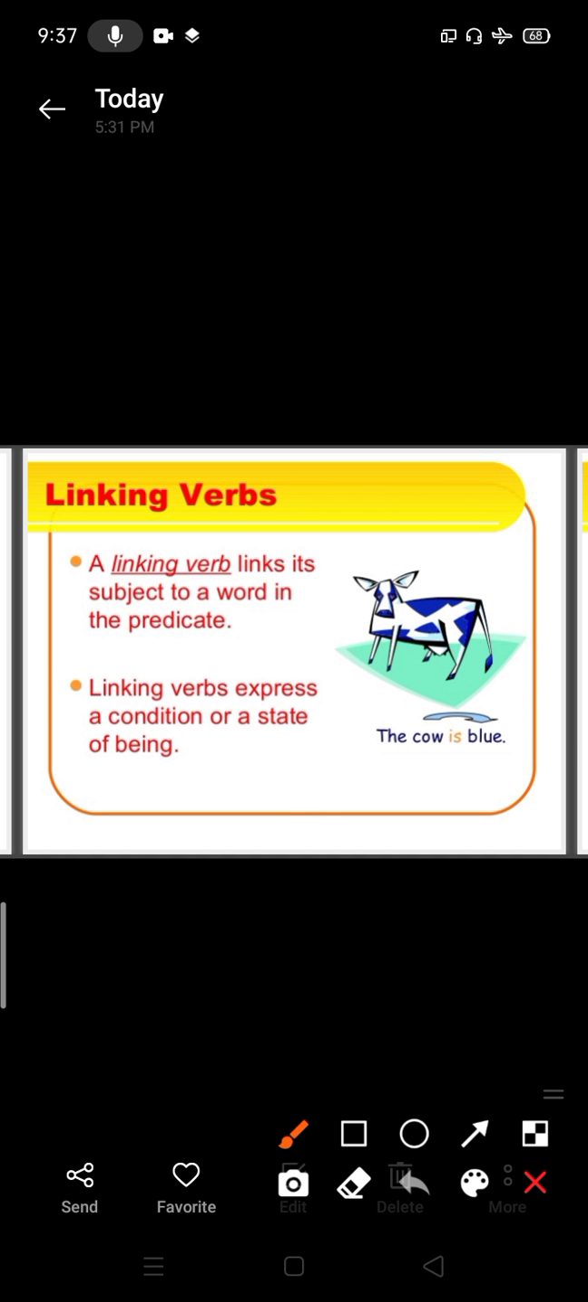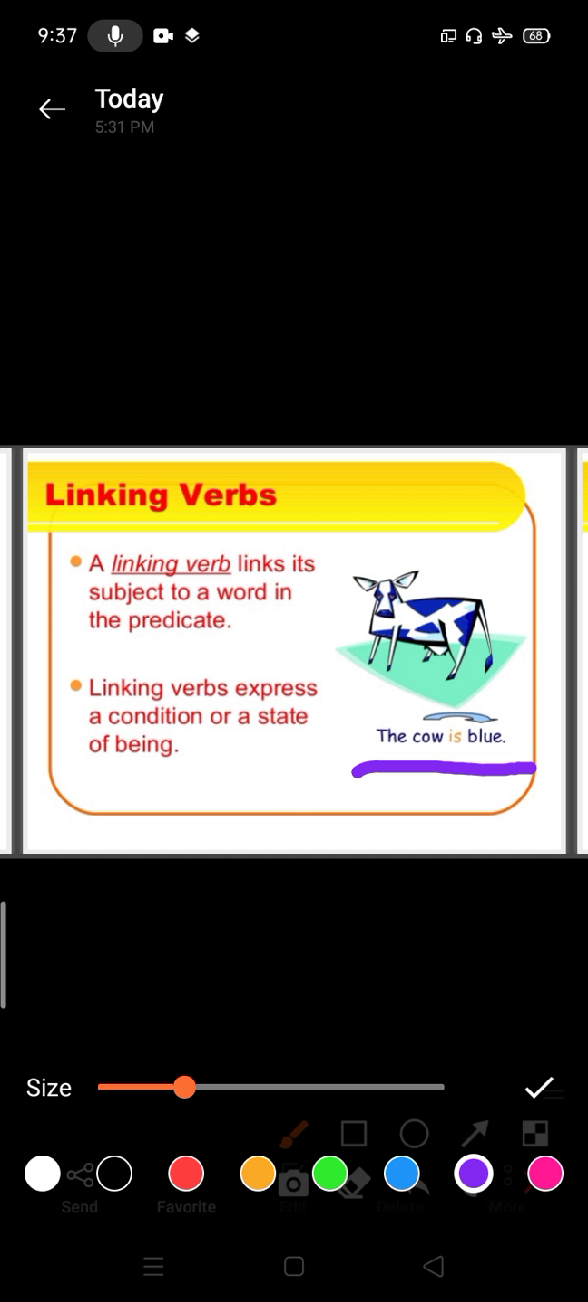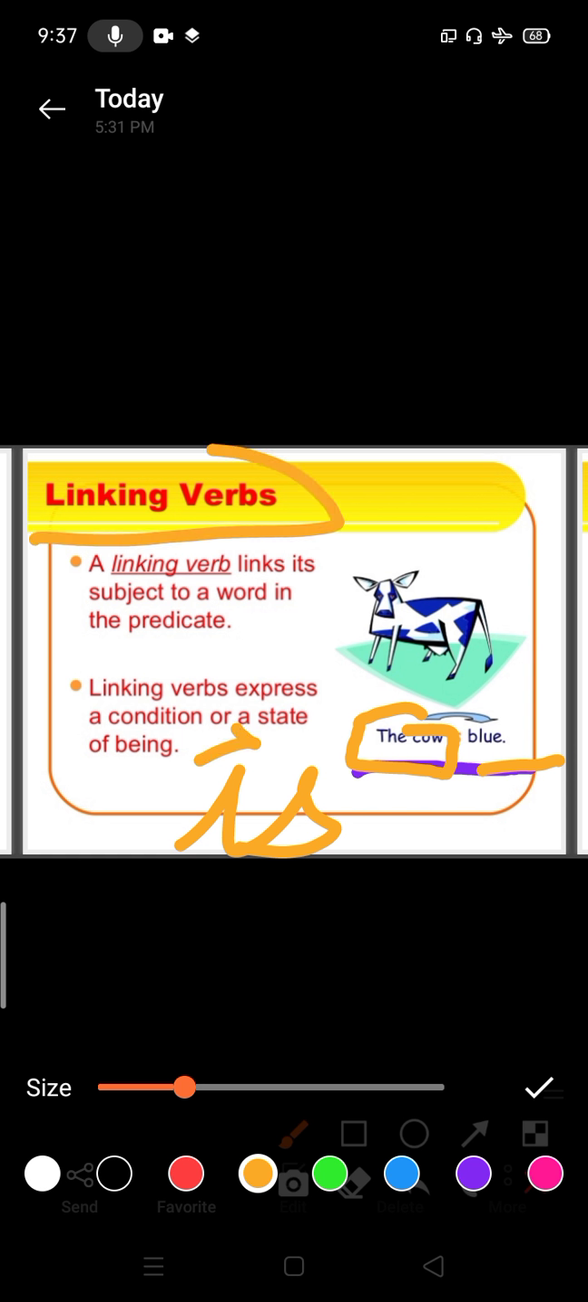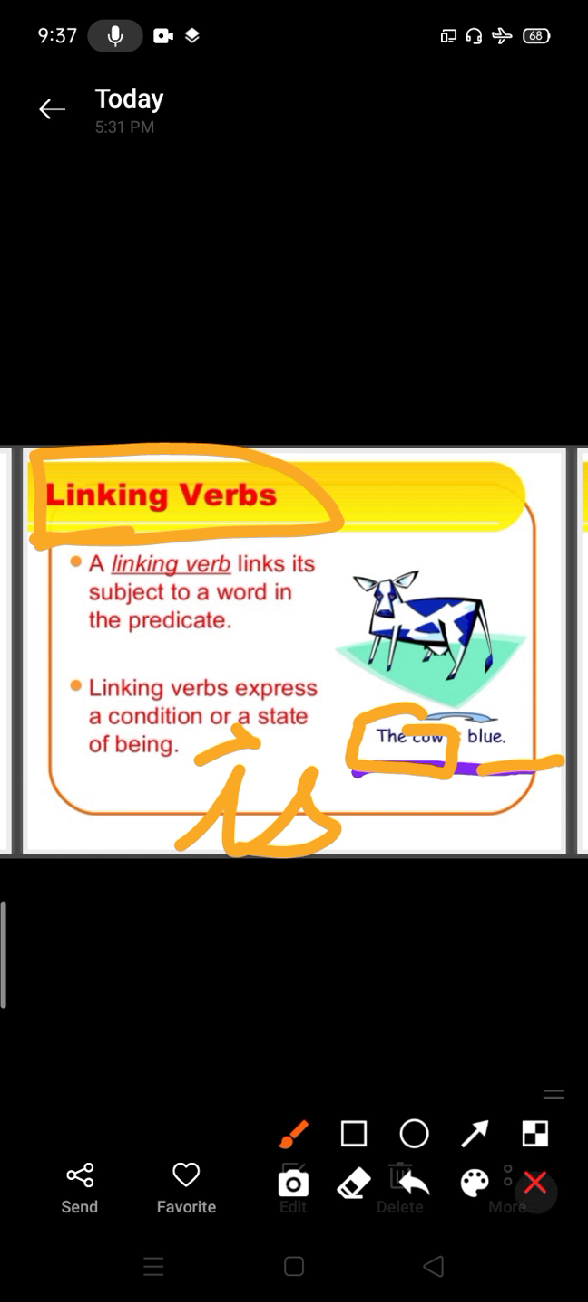Here you can see an example. The cow is blue. Here the cow is the subject and blue is the predicate. So what is the linking verb here? Is. So this is the linking verb which is connecting the subject and the predicate.